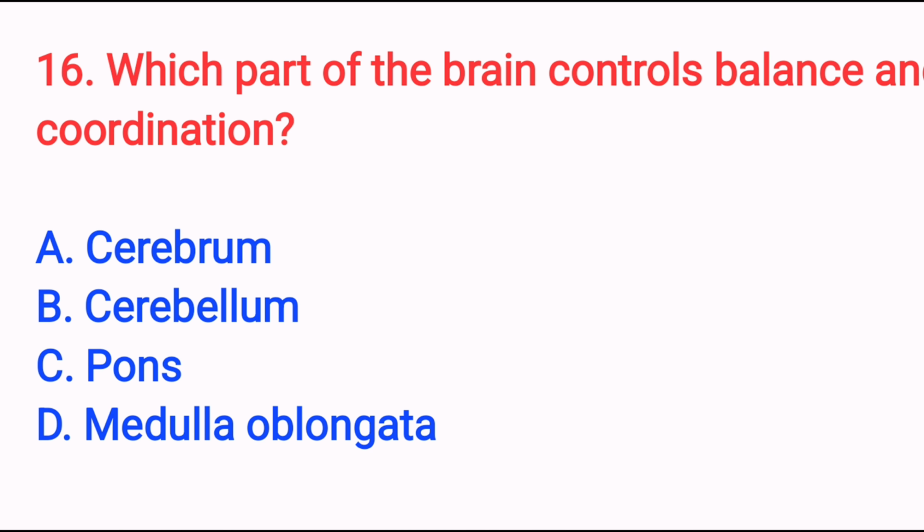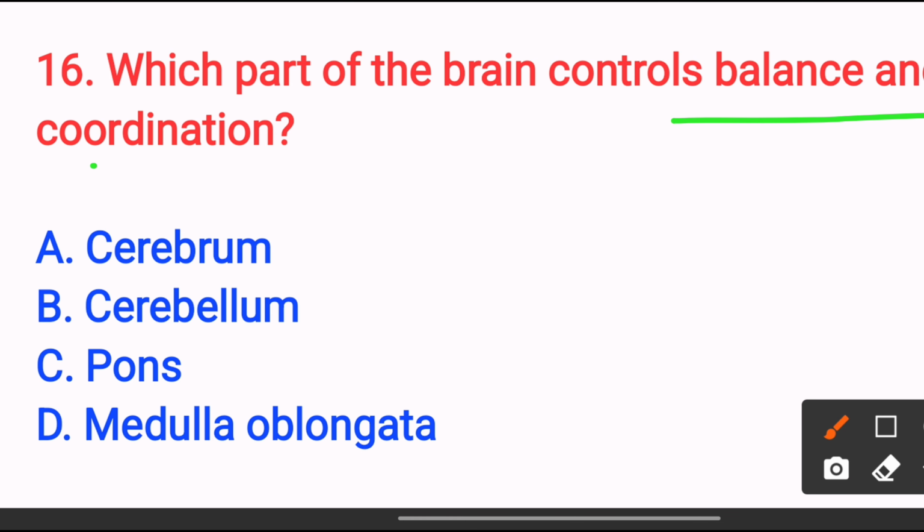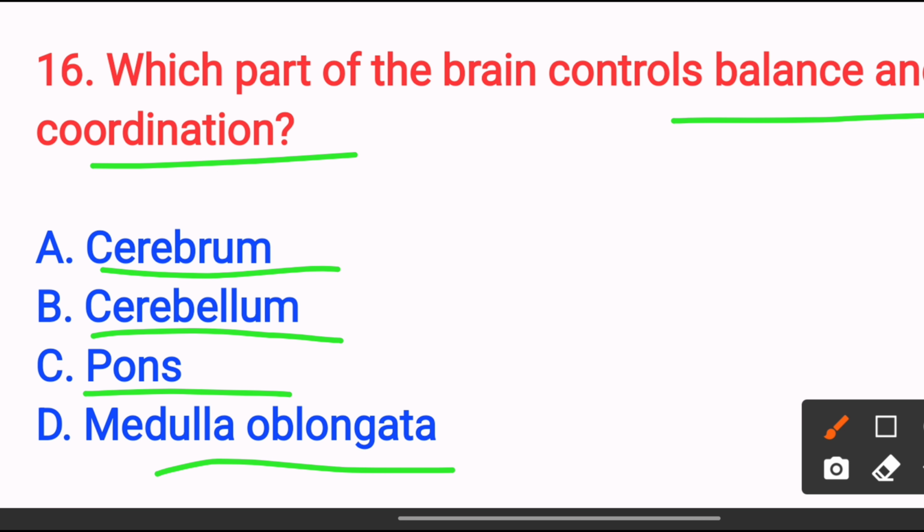Which part of the brain controls balance and coordination? Option A, cerebrum; option B, cerebellum; option C, pons; option D, medulla oblongata. The answer is option B, cerebellum, because the cerebellum maintains equilibrium, posture and coordinated body movements.